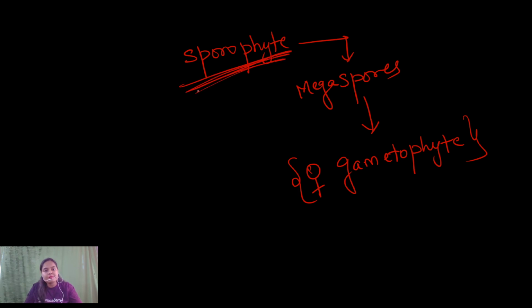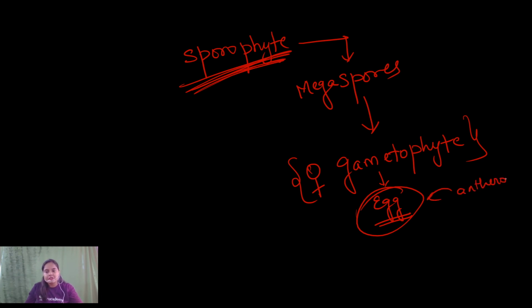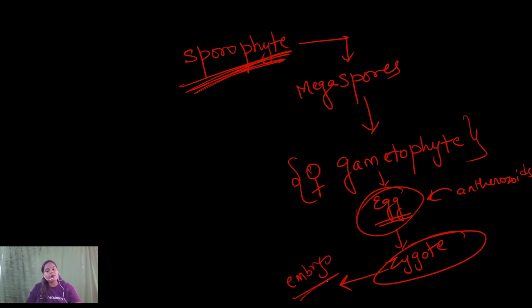this sporophytic plant body. It is not developing independently on the soil. It is attached to this sporophytic plant body, and it will be bearing the egg cell, the female gamete, and the fertilization will be taking place in the archegonia where the egg cell is present. After the antherozoids reach here and the fertilization process is completed, the zygote will be formed, and the zygote will divide mitotically to give rise to the embryo.